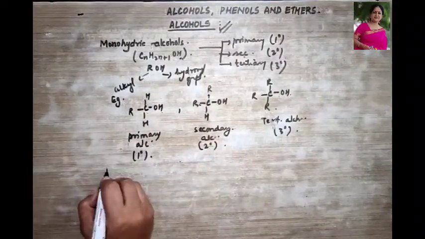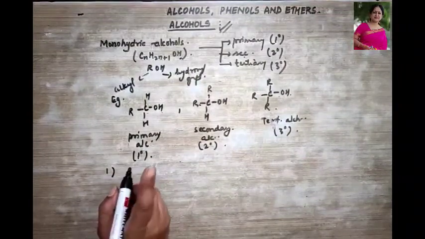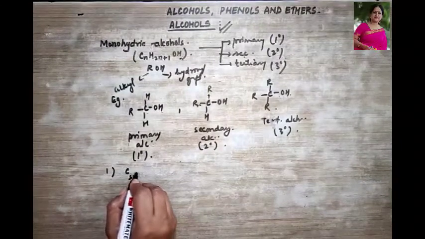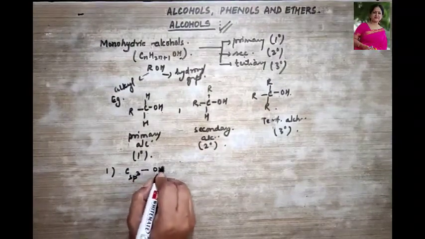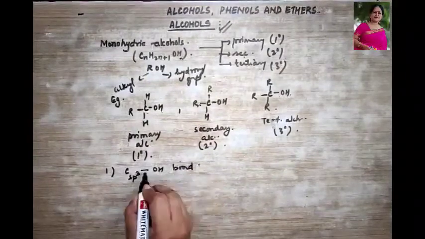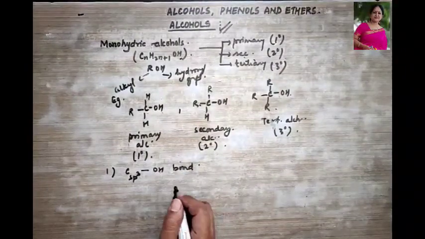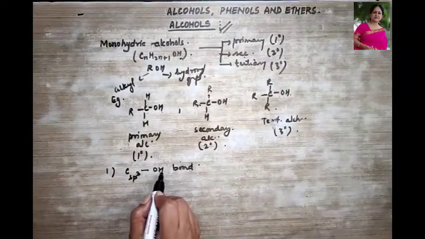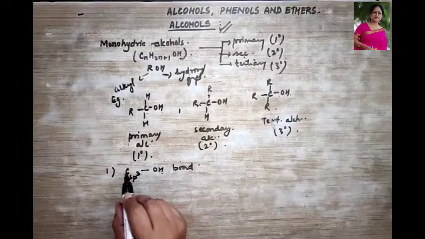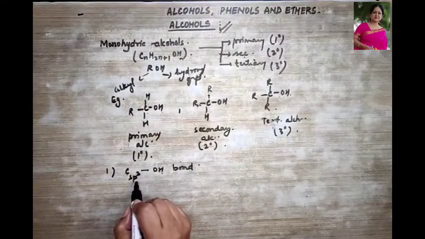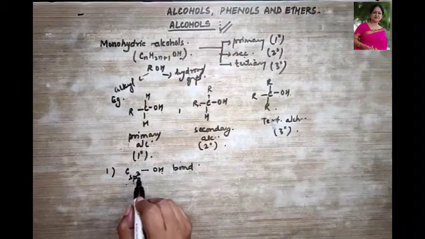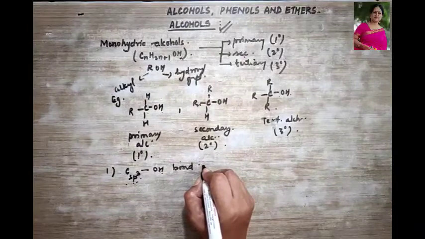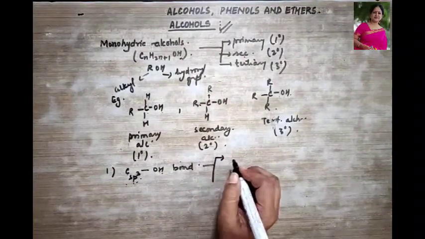The first is where the monohydric alcohols involve a carbon showing sp3 hybridization when attached to the hydroxyl group. In this type of alcohols, the hydroxyl group is attached to a carbon atom showing sp3 hybridization, and they are of 3 types that we need to understand.